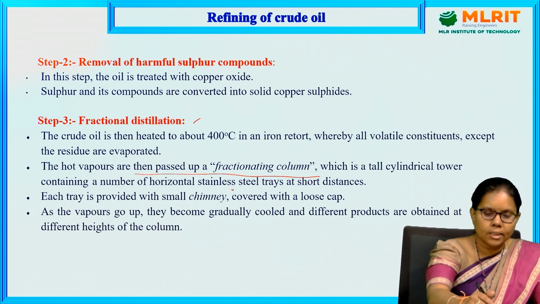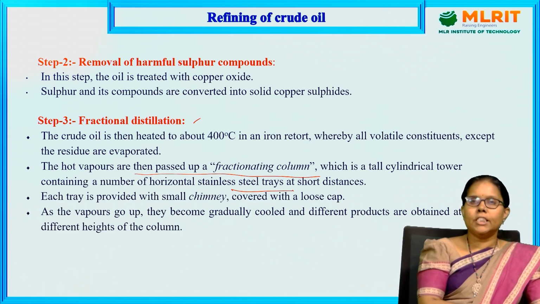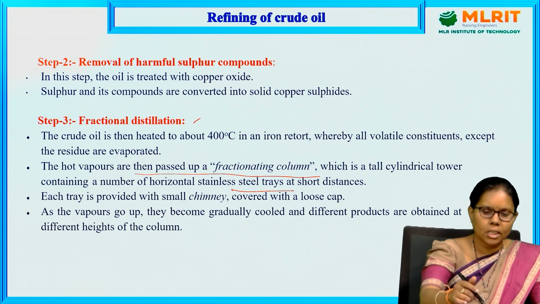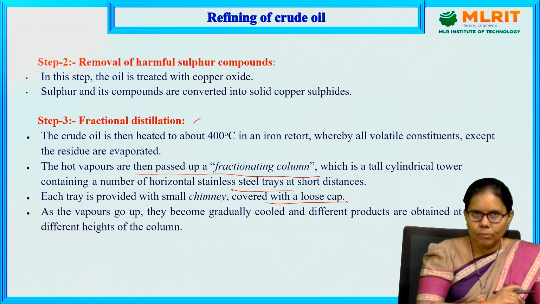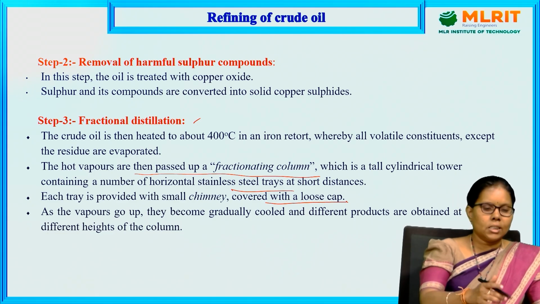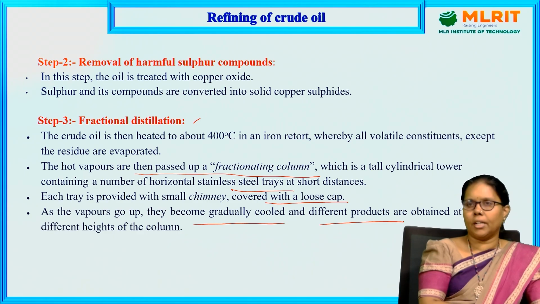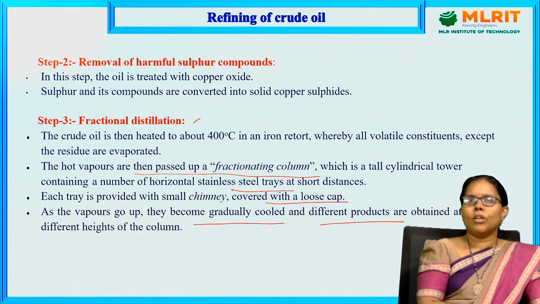With the help of stainless steel trays, we can collect the various fractions at various levels. Each tray is provided with a small chimney covered with a loose cap, which shows the path for the gases to escape. As the vapors go up, they gradually cool and different products are obtained. At the top, they get condensed and separated into the different products at different levels,